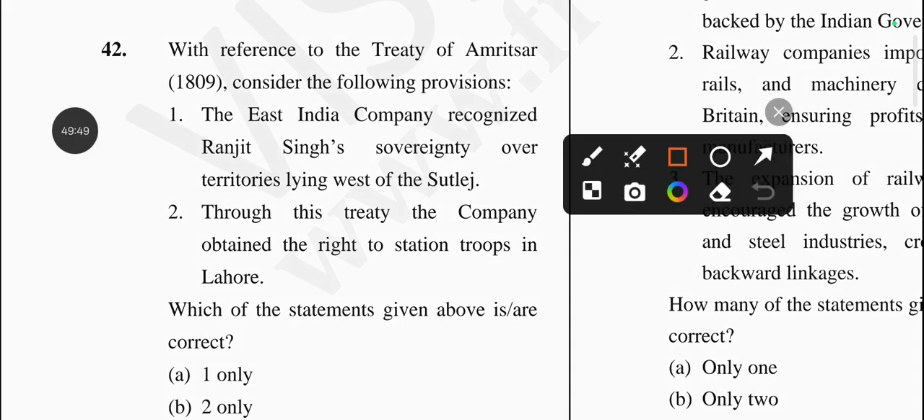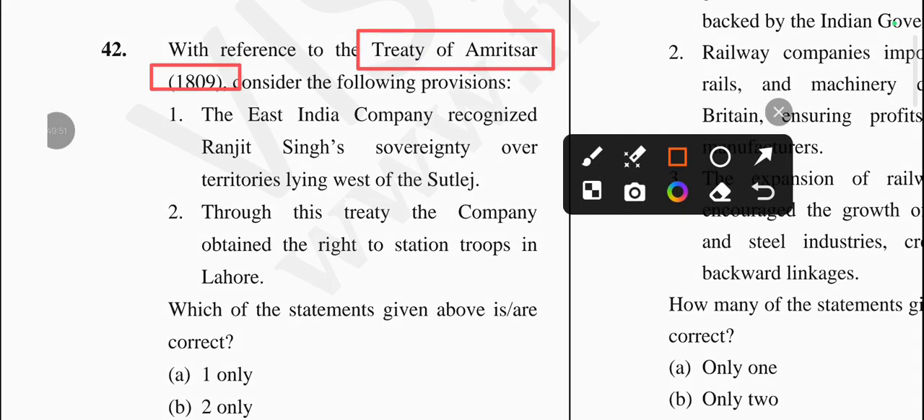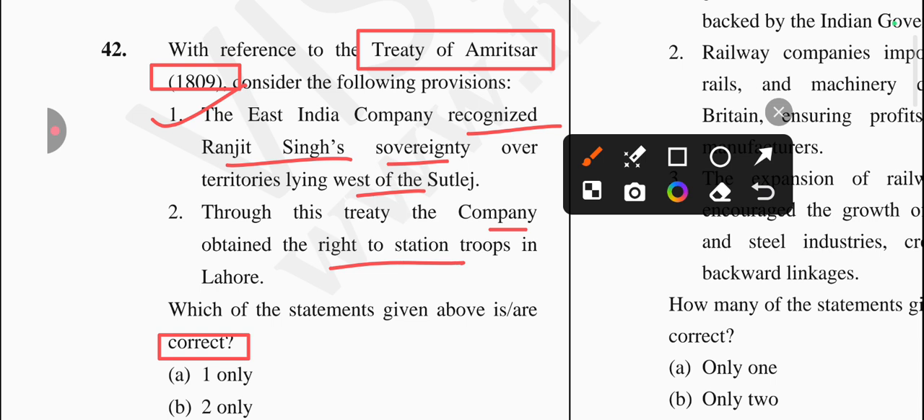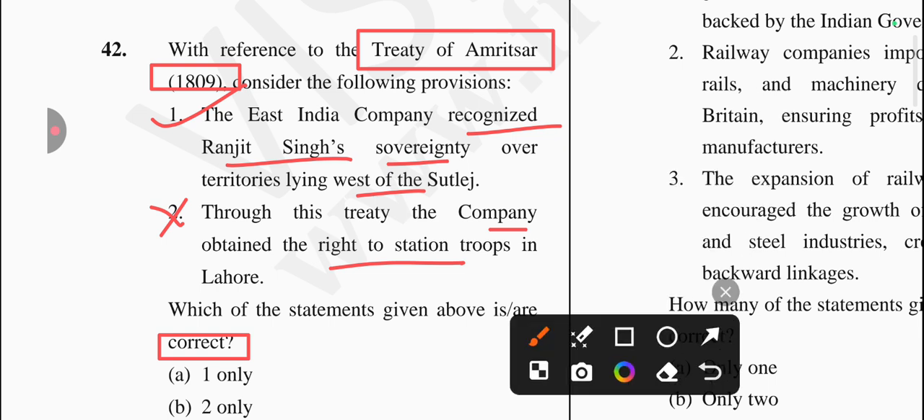So there is asking about the correct statement. The first statement is, the East India Company recognized Ranjit Singh's sovereignty over the territories lying west of Satluj. Is it true? Yes, it's a correct one. Next one is, through this treaty, the company obtained the right to station troops in Lahore. Is it true? No, it's not correct, because